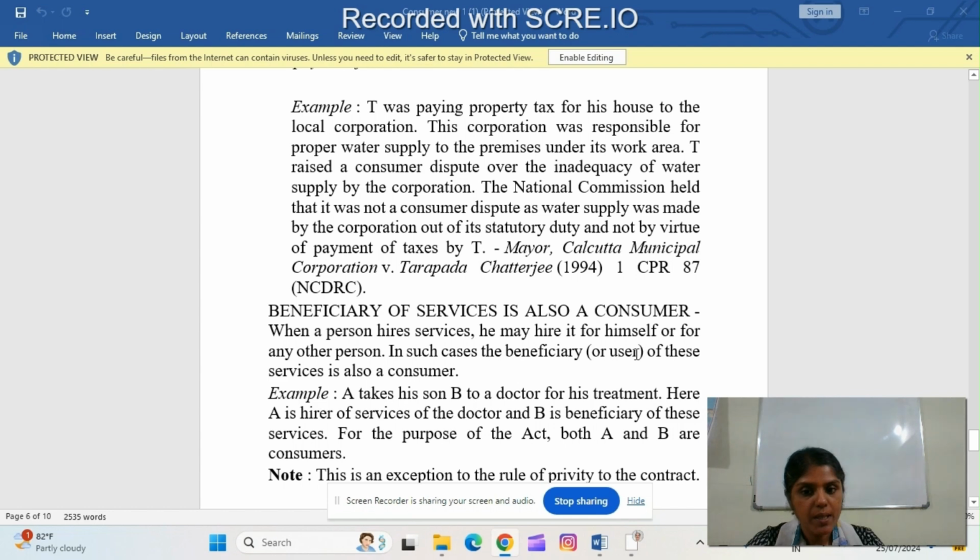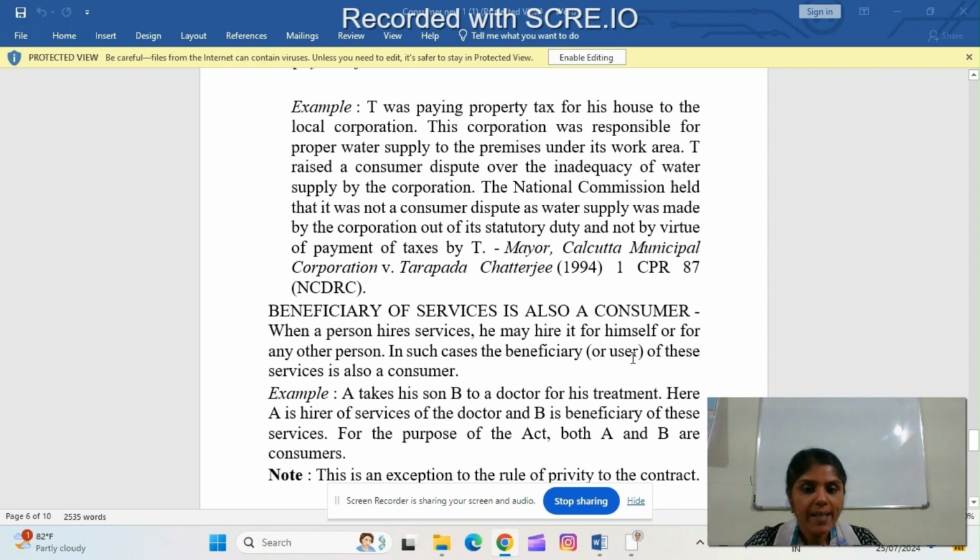In such cases, the beneficiary or user of this service is also a consumer. As we mentioned in the definition of consumer, when a person hires services, whether for himself or for any other person, he can be considered as a consumer.